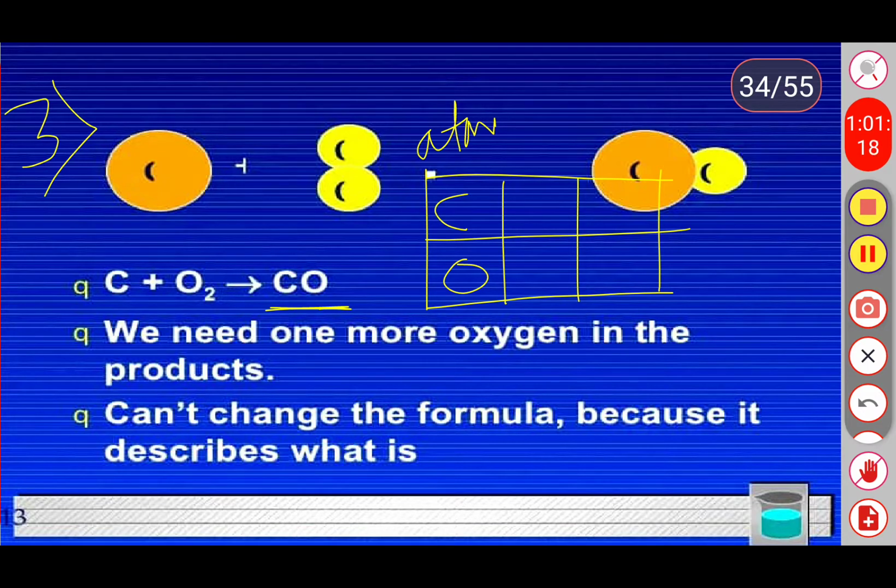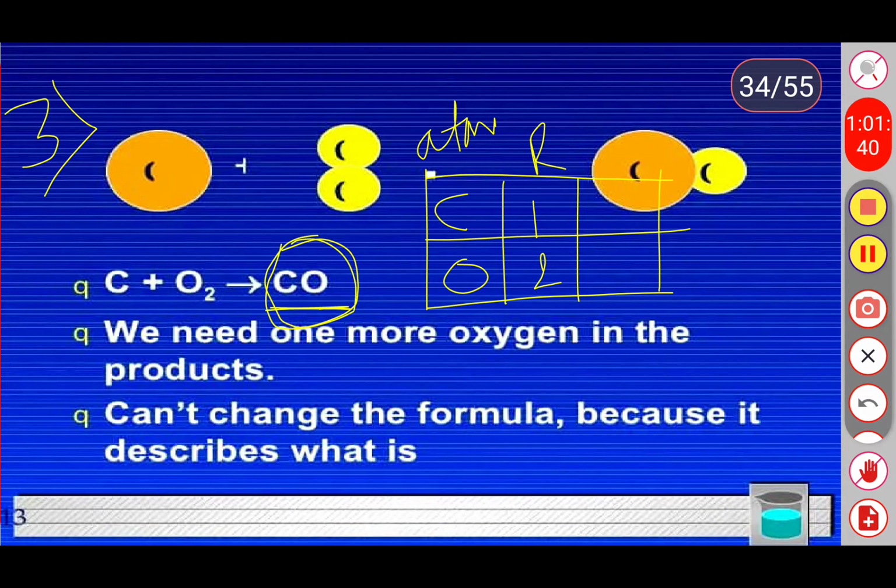So how many atoms are there in the reactant? Only one carbon atom. How many oxygen atoms are present in the reactant? Two. Now count the number of atoms present in the product.